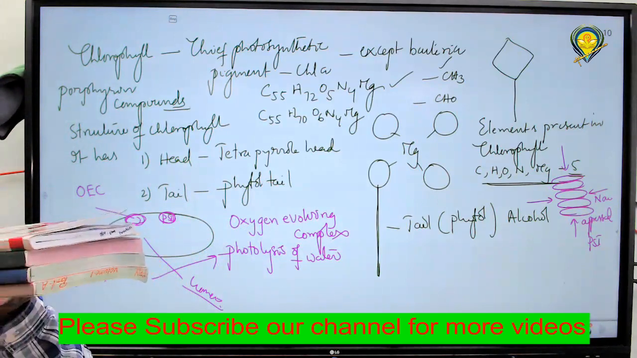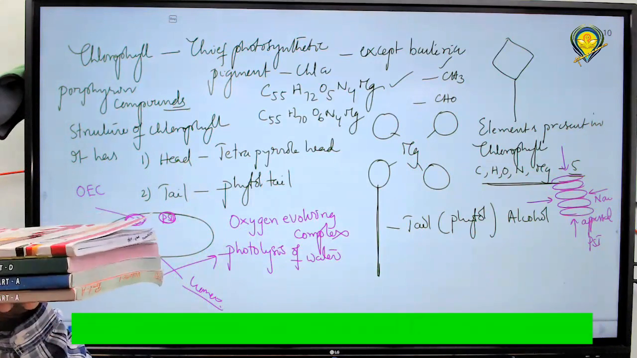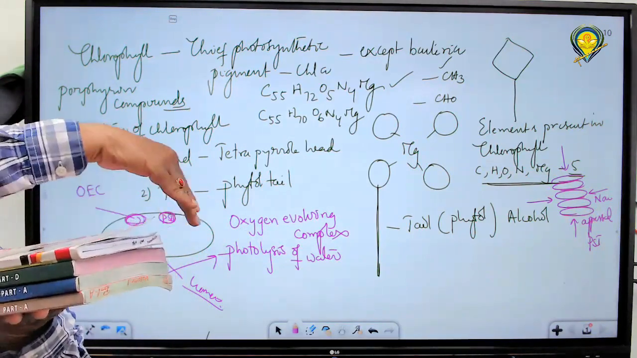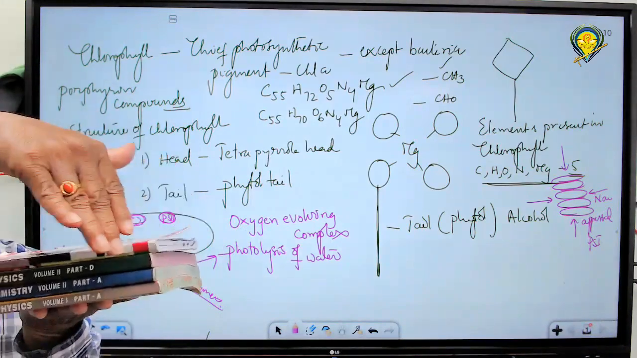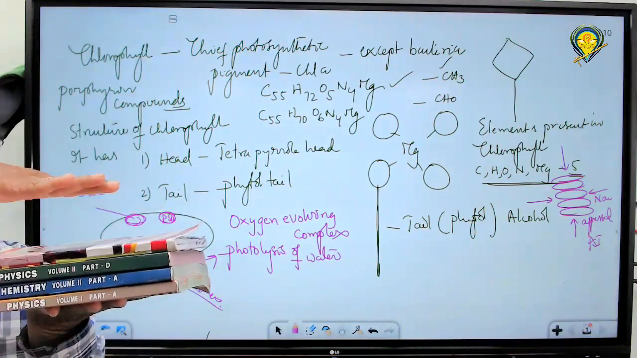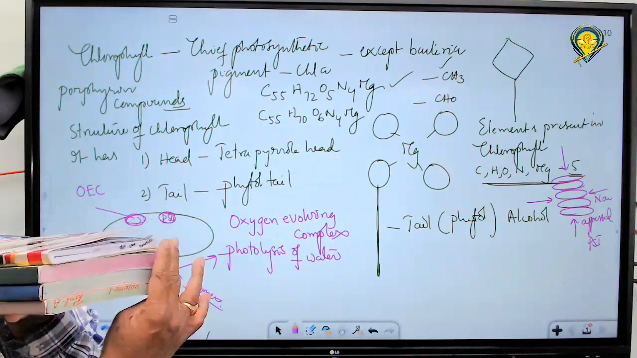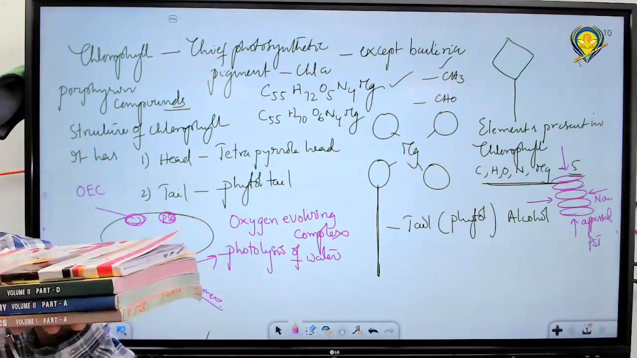So this is the side which is exposed to the stroma. This side exposed, this side exposed, this side and all four sides. So 1, 2, 3, 4, 5, 6. All the sides are exposed. So these sides are called non-appressed regions.